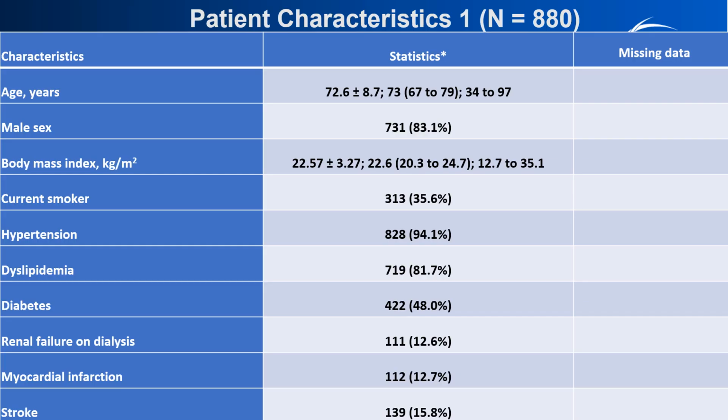Let's move on to our patient characteristics. As you can see, the mean age was 72.6 years old. Hypertension came in at 94%. Dyslipidemia sat at 82%. Diabetes was 48%, and dialysis was about 13%.